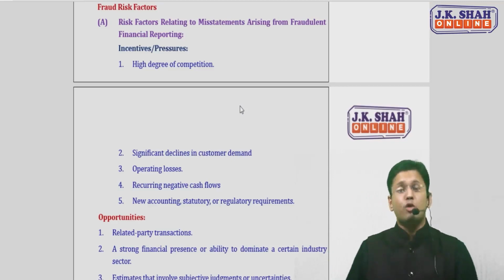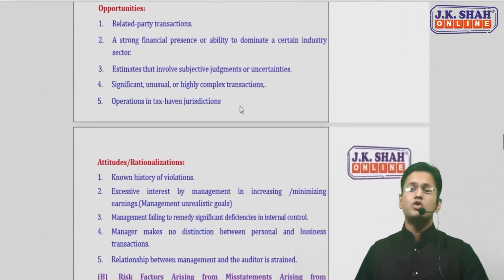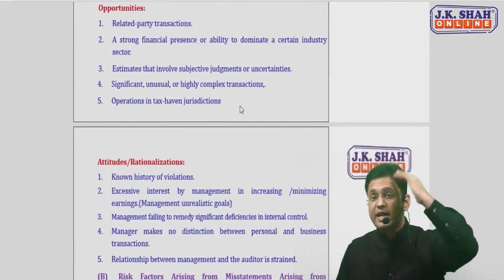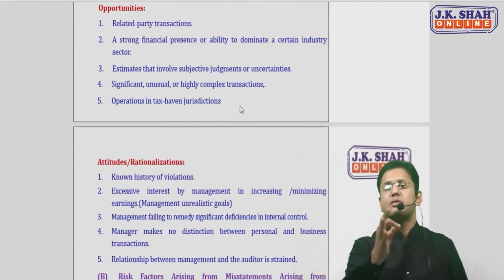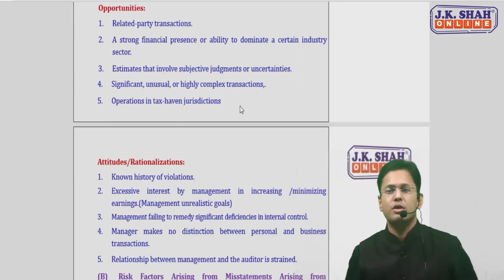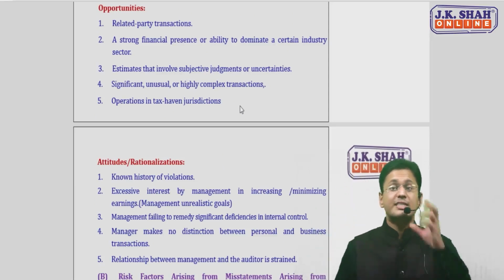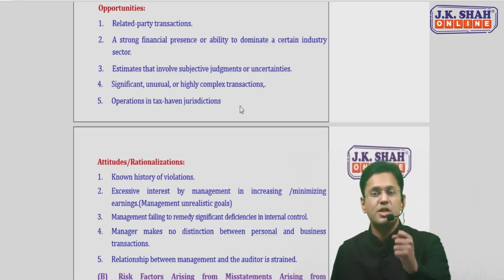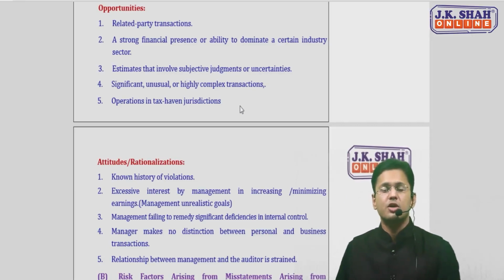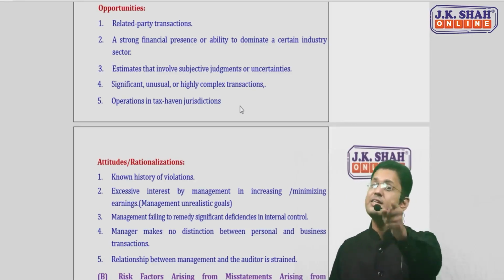Now coming on to the opportunity part. Now what are the opportunities, sir, for a management? Again, think of the bigger picture, where he can easily commit misstatements arising due to fraudulent financial reporting. One is related party transactions. He has that opportunity in that transaction. Second, when the company has a strong presence in the market, they can dominate the industry. So they can dictate their terms and conditions to their customers and their suppliers. They can rule with their terms and conditions. And there they can easily commit fraud.